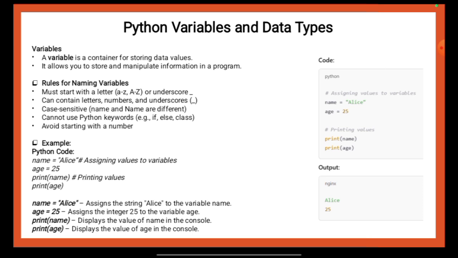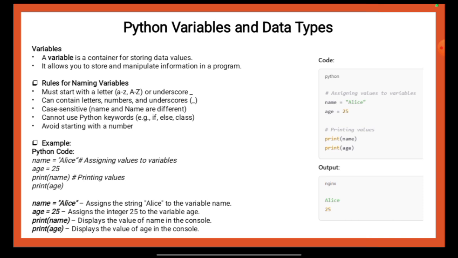So from this part, we can say that in Python, a variable is a container for storing data values, allowing you to store and manipulate information within a program. You will have to follow specific rules while naming variables. A variable name must start with a letter or an underscore and can include letters, numbers and underscores. Python variable names are case sensitive, meaning small name and capital name will be treated as different variables.